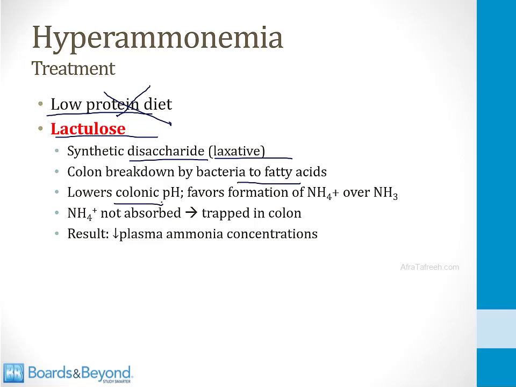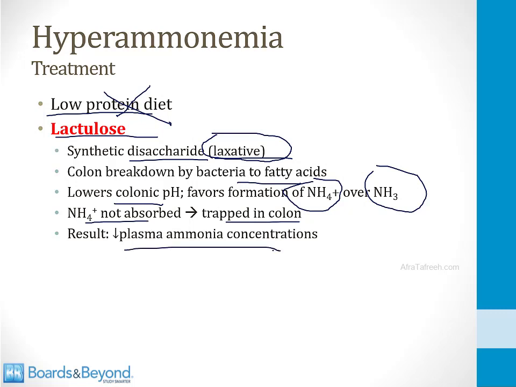So anytime the pH in the colon is lowered, it favors the formation of NH4+ over NH3, and NH4+ is not absorbed and gets trapped in the colon. So the result is that the patient has more bowel movements because lactulose is a laxative, and those bowel movements contain lots of ammonia, and therefore the plasma ammonia concentration falls.